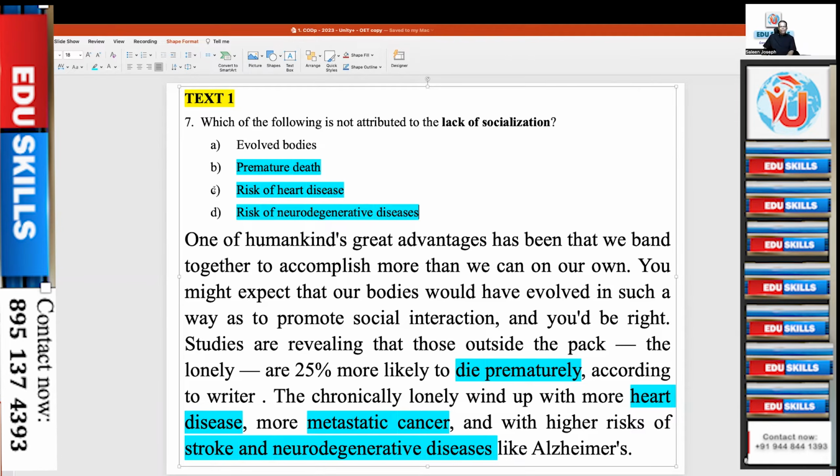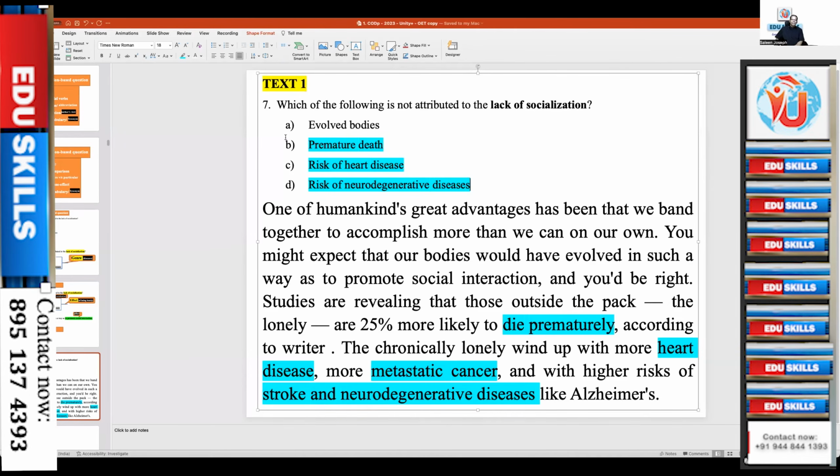One method: all these three are connected with conditions, disease conditions, whereas evolution of bodies is not a condition, right? Not a disease or a condition. So these three belong to one category. This does not belong to that category. Sometimes they give you three brand names and one generic name, then the generic name is the answer. Or if they give three generic names and one brand name, the brand name is the answer.